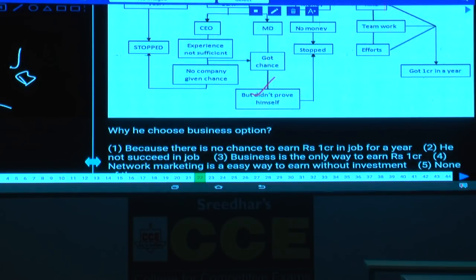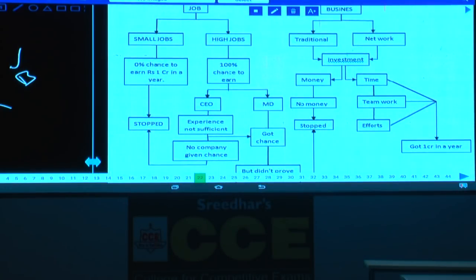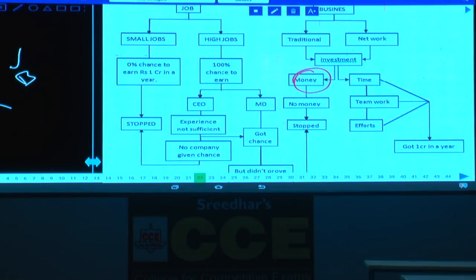Then next one, question number 24, and why he doesn't prefer traditional business. What is the reason why this person hasn't preferred traditional business here? What is the main objective of this entire paragraph? The entire paragraph is that this person needs some money. But the traditional business itself requires money. This person is in dire need of money, but for that business he requires some more money, hence which is not possible.